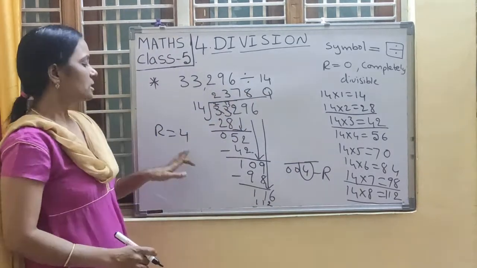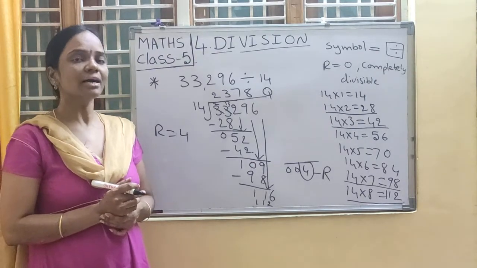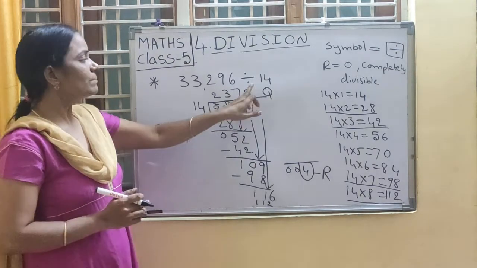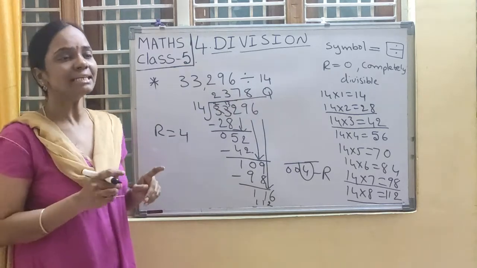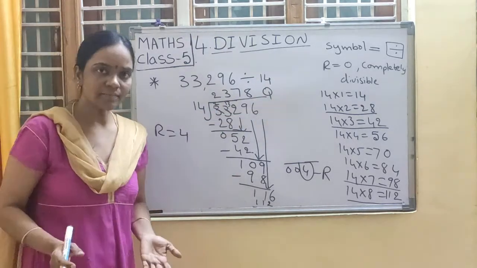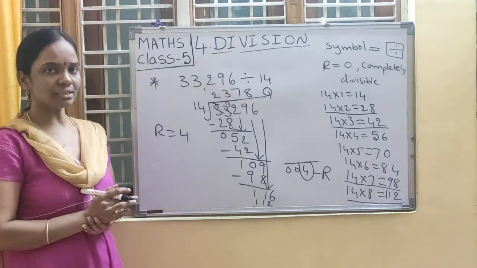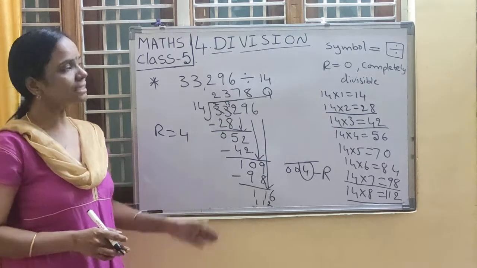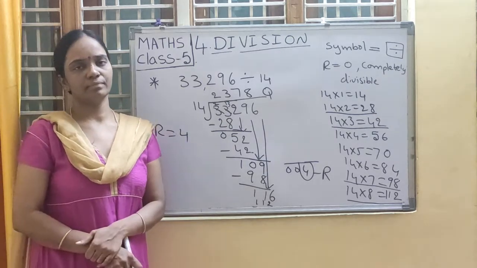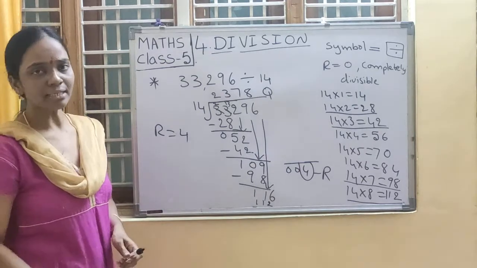Remainder is 4. So remainder is 4 means what we have to do? What we have to say? This number is not completely divisible by 14. If remainder is 0, it is completely divisible by 14. Remainder is not 0. Have you understood, children, up to here? Quickly note it down. You can pause the video and note it down.